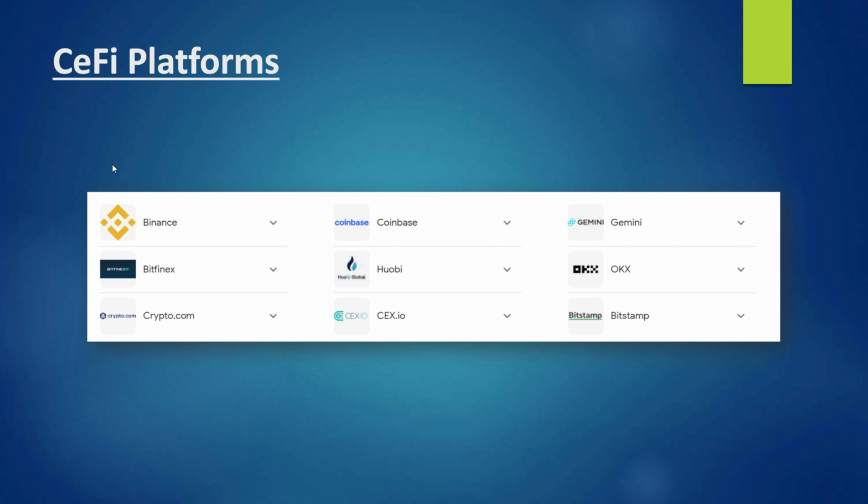Just like DeFi, we have some CeFi platforms as well. DeFi stands for decentralized finance, and CeFi stands for centralized finance. These are platforms that help us in various financial operations in crypto, but they are under the control of a centralized entity, like Binance, Coinbase, and Gemini. And you can distinguish whether a platform you are using is CeFi or DeFi just by checking whether they provide you with a secret recovery phrase to keep safe or not.